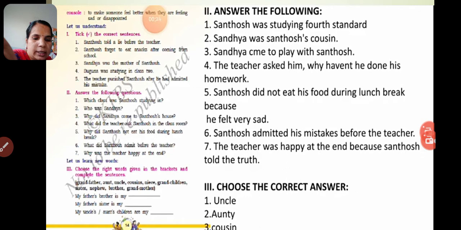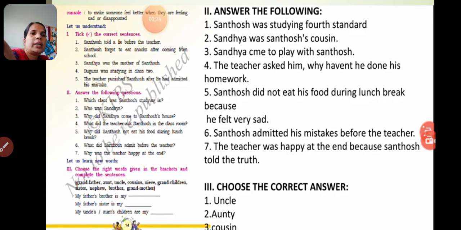Fourth one. Why did Santosh not eat his food during the lunch break? Santosh did not eat his food during the lunch break because he felt very sad and he forgot to bring his lunch box also. You can write both children. He was sad because he had lied to his teacher and he forgot to bring his lunch box also actually that day. You can write both the answers. Before also I have given, now also I am saying you can write both the answers.